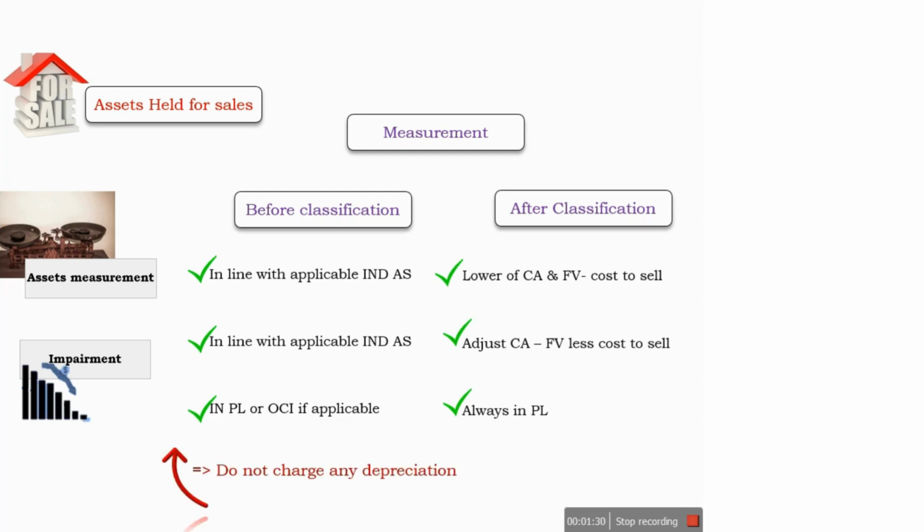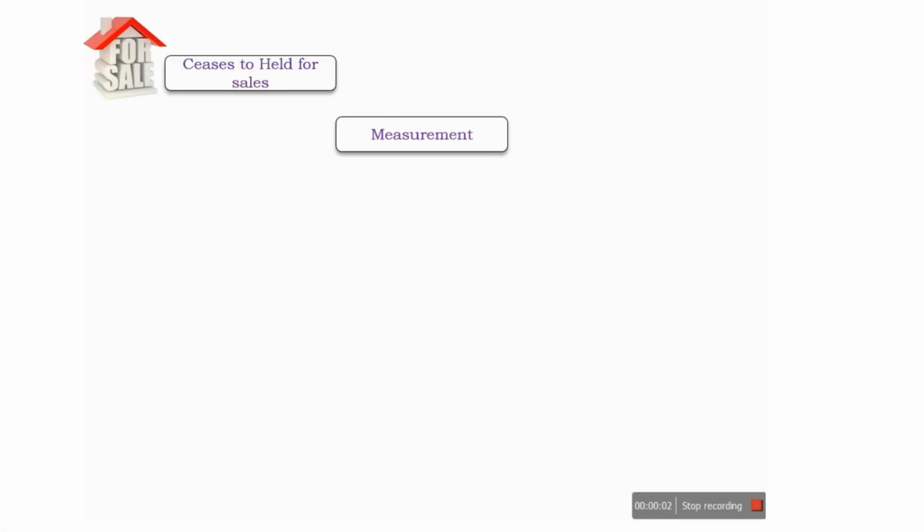Once the asset has been classified as held for sale, we will cease to apply depreciation on the respective assets or group of assets. Next is how to deal with the situation when an asset earlier classified as held for sale ceases to be classified as held for sale.